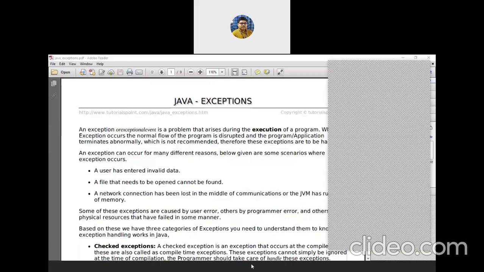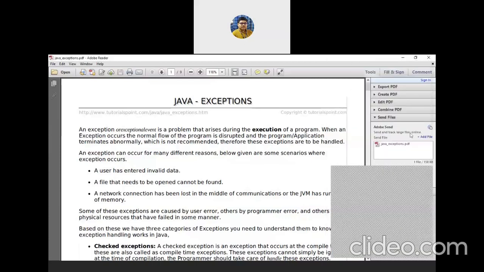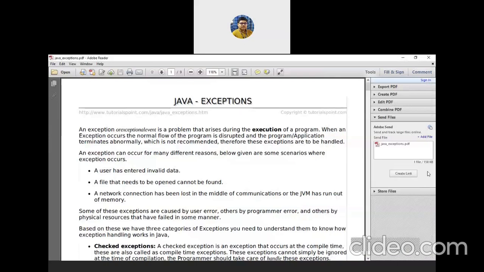So there could be many reasons for which an exception occurs. Just like this, a user has entered invalid data, or a file that needs to be opened cannot be found. Suppose in the program, the user has given a file name, or rather a path of a file name, which does not really exist.